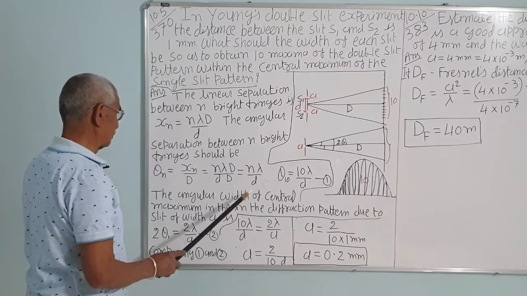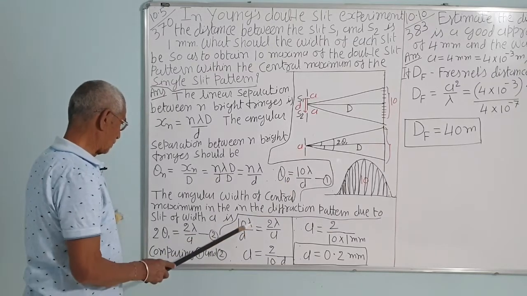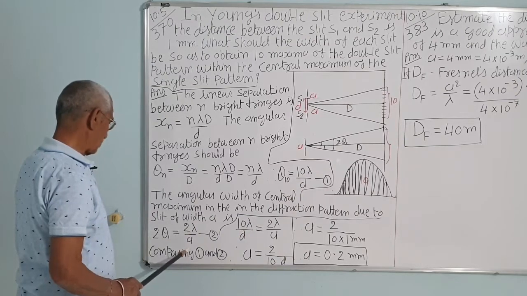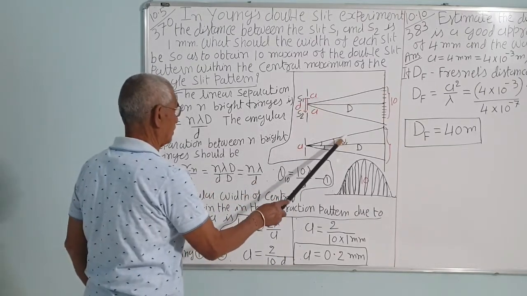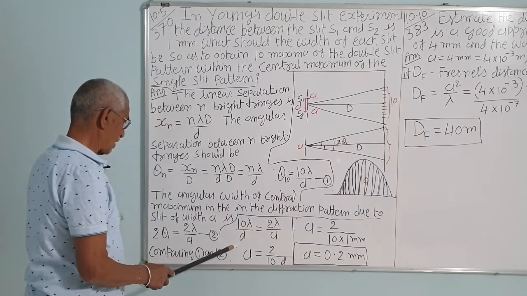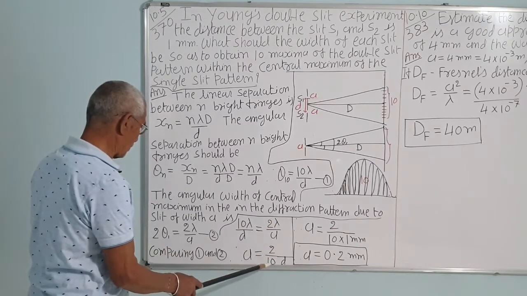Now compare these two equations. The angular separations are the same, so 10 lambda upon d is equal to 2 lambda upon a. So a is equal to 2 upon 10 times d.